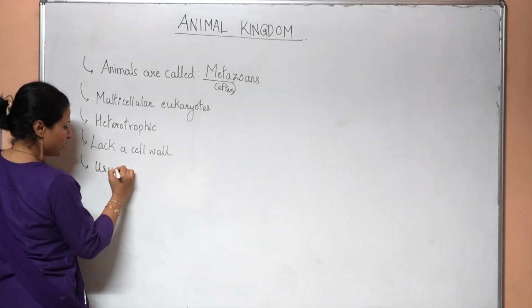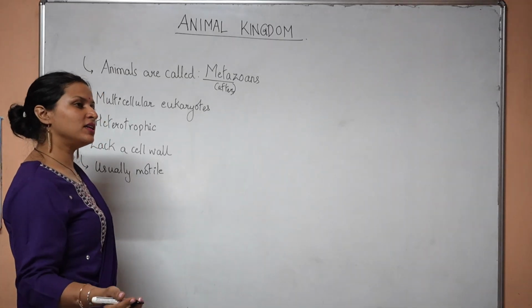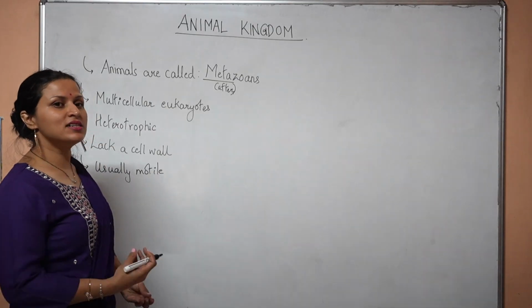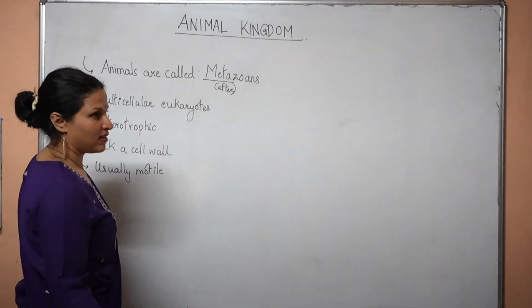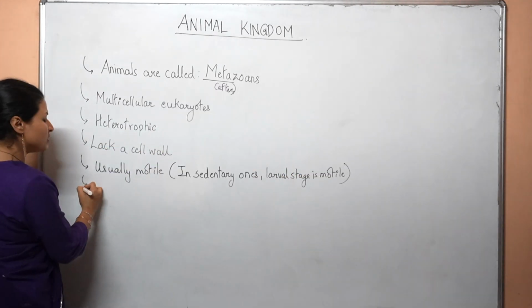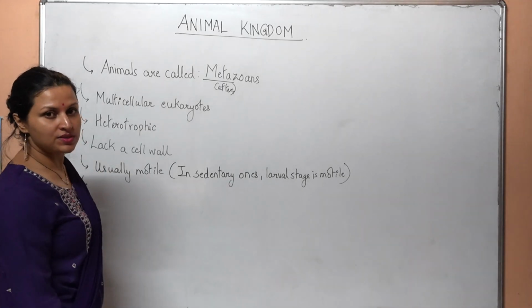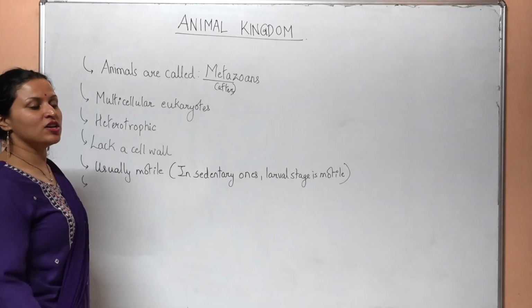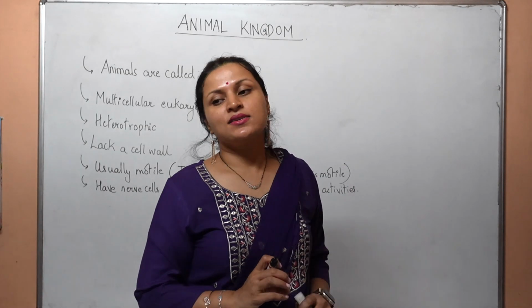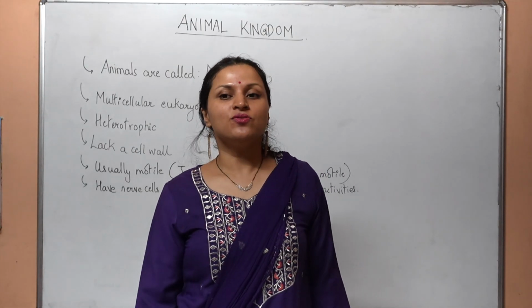They are usually motile. Some forms may be sessile, for example sponges. However, even in the sessile or sedentary forms like sponges and sea anemones, the larval stages are very much motile. In sedentary ones, larval stage is motile. Animals have special type of cells which are lacking in any of the other 4 kingdoms, that is nerve cells and muscle cells, which allow them to perform higher activities. So on the basis of similarities and some certain dissimilarities, all these animals are divided into 11 phyla.